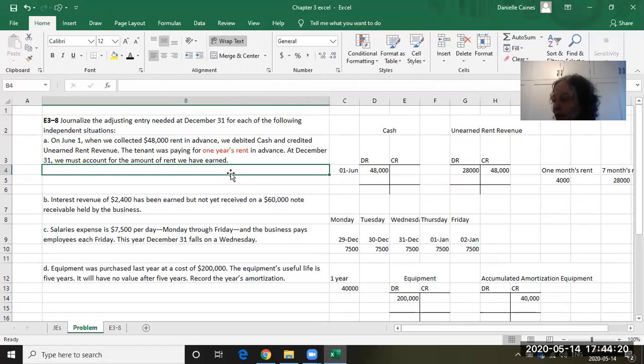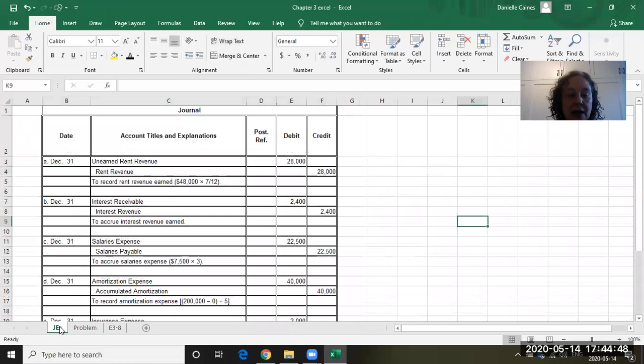Also, just remember that we're doing this because we're doing accrual accounting, which states that you must accrue any revenue. So you have to record revenue when it's earned. You have to record expenses when they are incurred. It doesn't matter when the cash transaction takes place. It's when you earn it and when you incur it. And the other thing is that it always involves either increasing a revenue account or increasing an expense account.